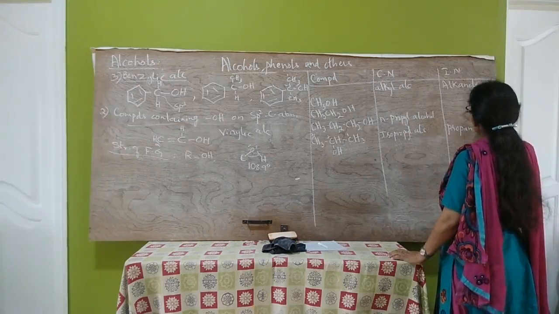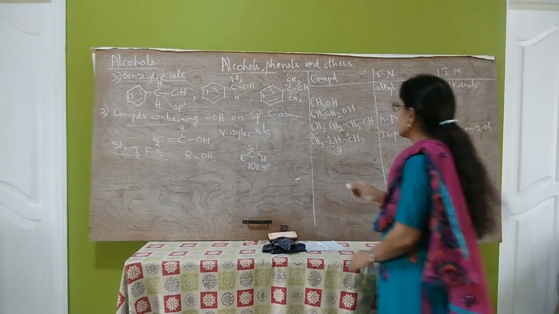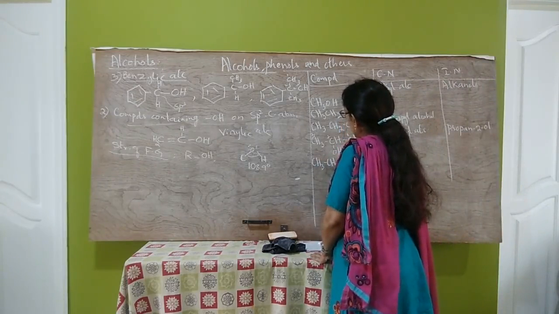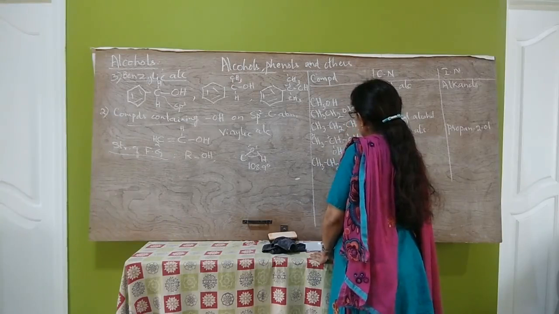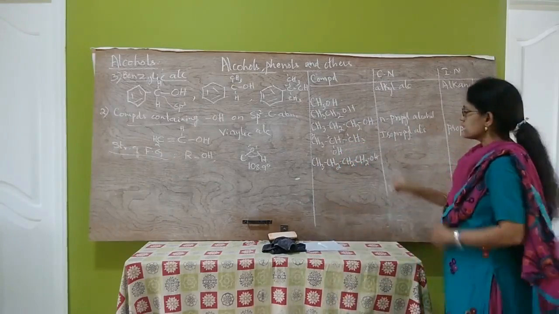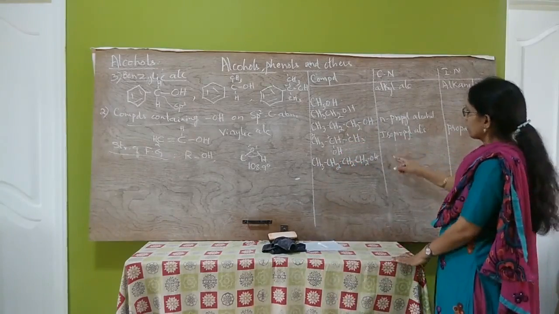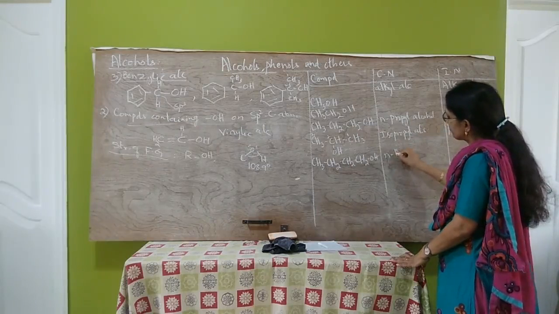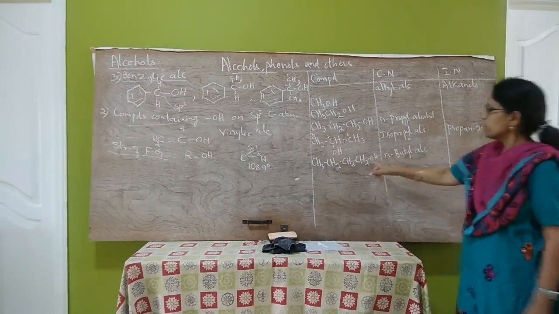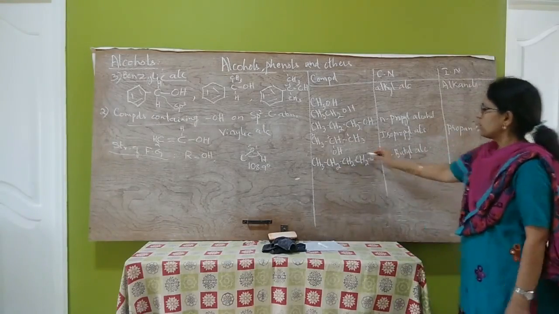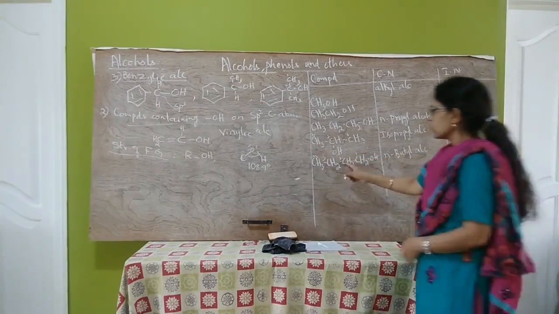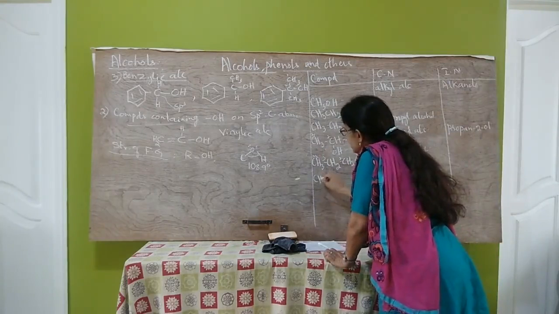Propane-2-ol. Next, let us write CH3 with 4 carbon atoms. Let us write CH3CH2CH2OH. This is n-butyl alcohol, the common name. The IUPAC name is butane-1-ol. Next, let us write one more isomer of this, CH3,